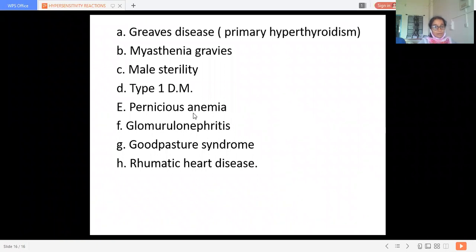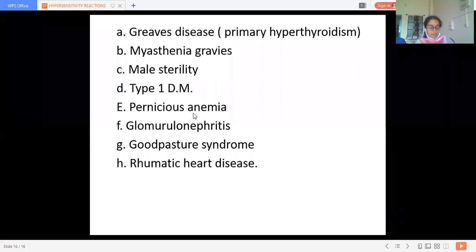Then glomerulonephritis. In this, the streptococcal antigen acts against the glomerular filtration bed, and there will be inflammation of the glomerular filtration bed, giving rise to less filtration by the kidney. The filtration function of the kidney gets hampered, and there will be edema because of retention of fluid. Okay, so glomerulonephritis.